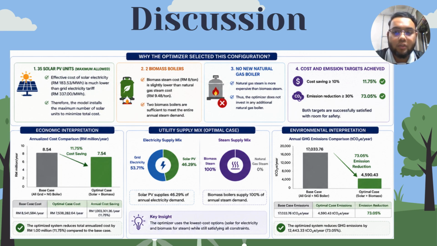Therefore, no additional natural gas boiler is required. As a result, the optimized system achieved around a 20% reduction in annual utility costs and a 70% reduction in greenhouse gas emissions, while satisfying all technical, economic, and environmental constraints. Overall, the optimizer chose the least-cost and most sustainable utility configuration for the chemical plant.